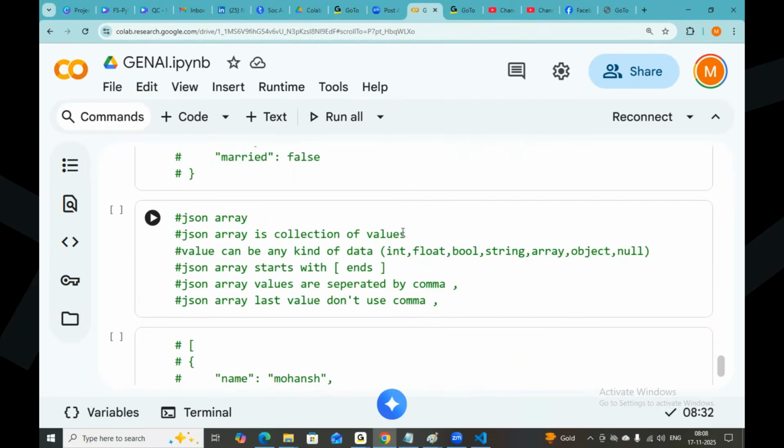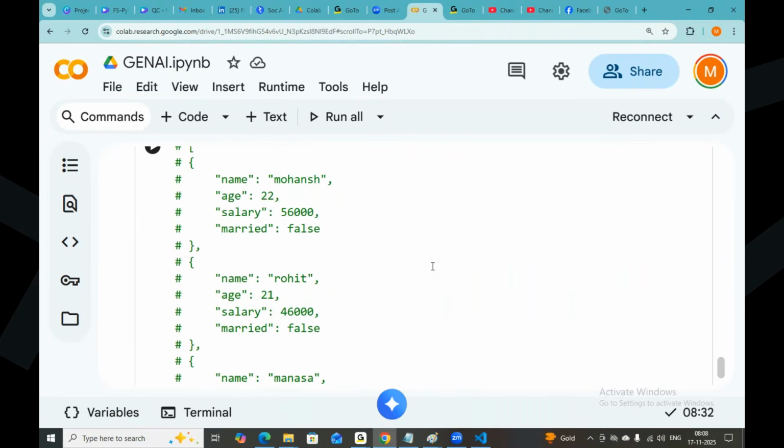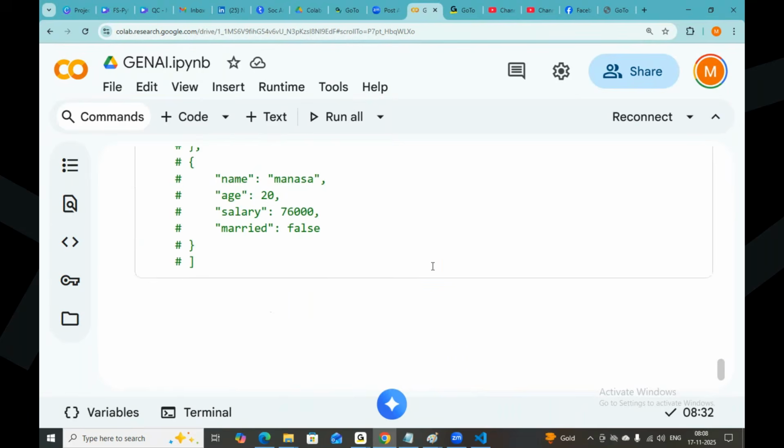And what is an array then? An array is a collection of values, where a value can be any kind of data. It may be an integer, float, boolean, string, array, object, or null. An array starts with square braces and ends with square braces. The array values are separated by commas, and the last value doesn't use a comma. So this is an array, a collection of objects. The first object is about Mohansh, the second object about Rohit, the third object about Mansa.